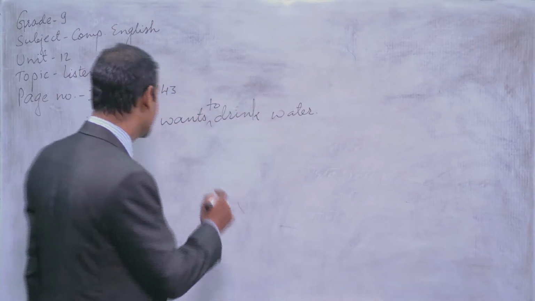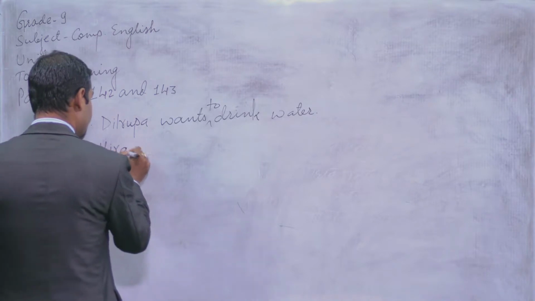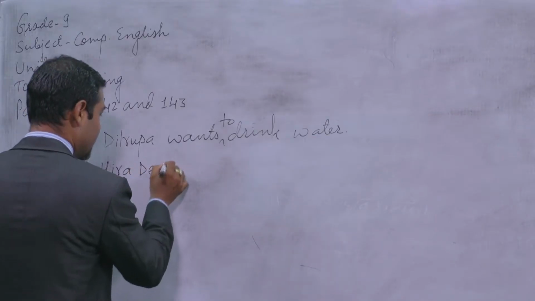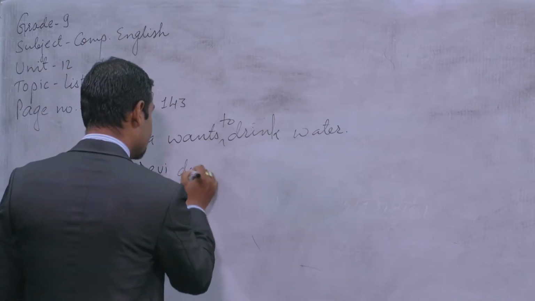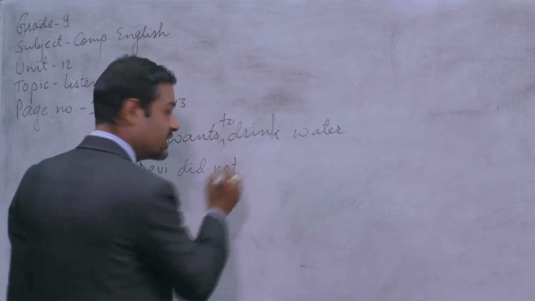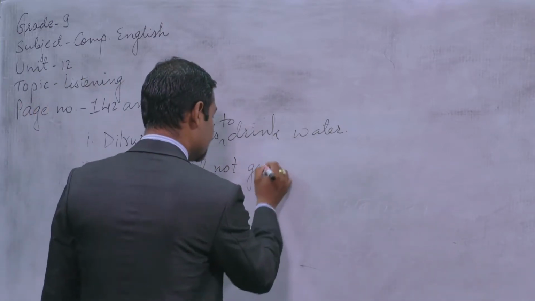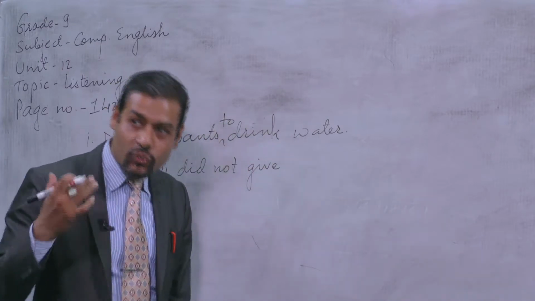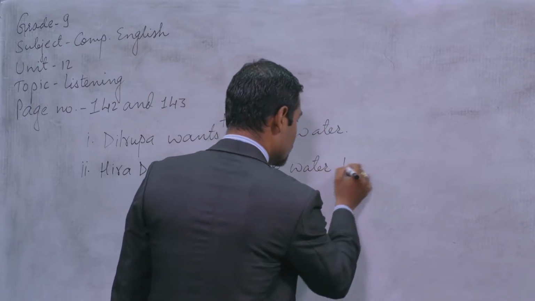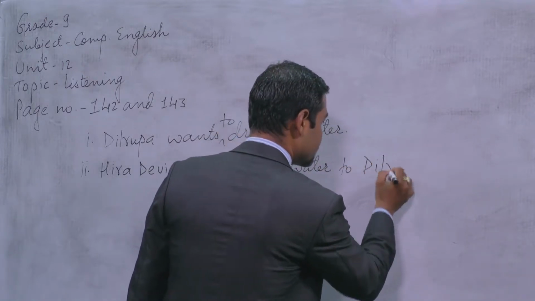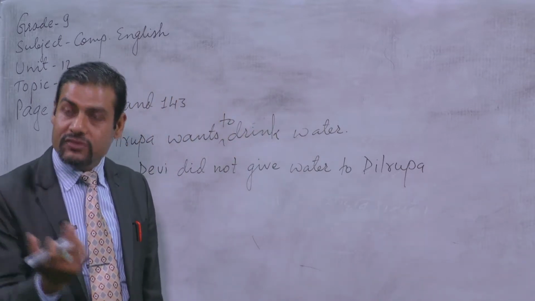So your answer should be, see, Hira Devi, and what? You have to tell me. Yes, Hira Devi did not give, okay? Did not give water to Dilrupa. Why? What is the reason? Now you have to find out the reason.